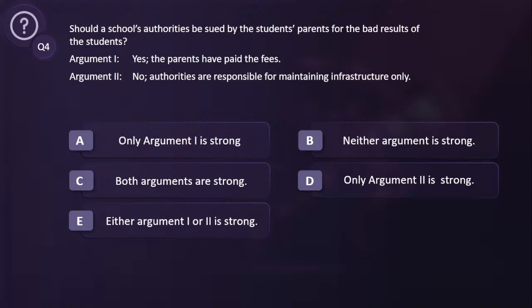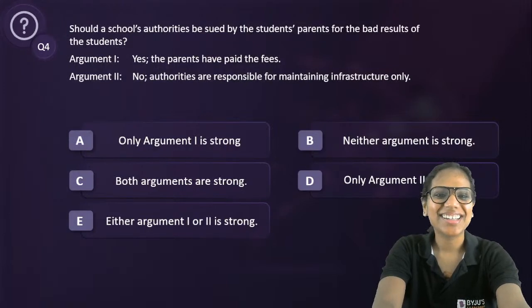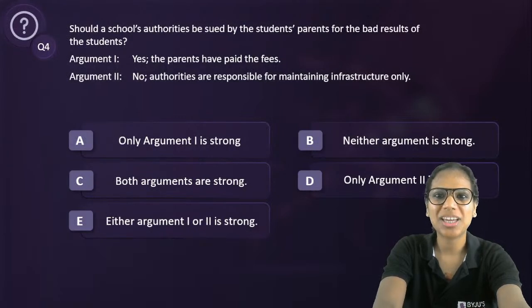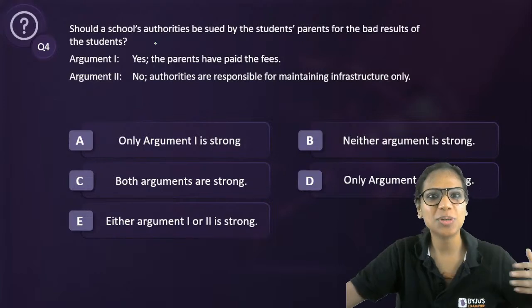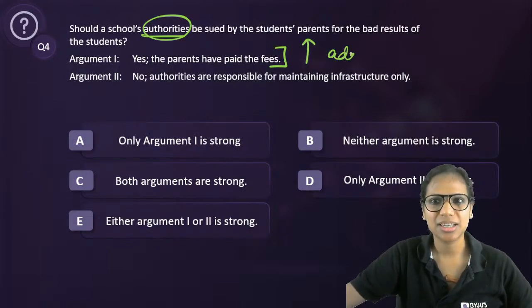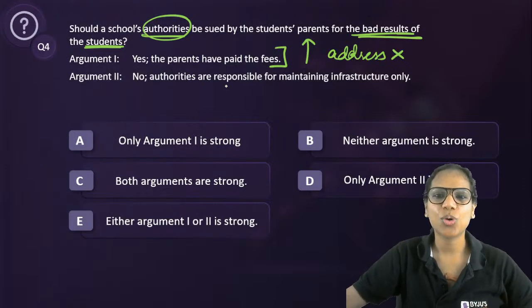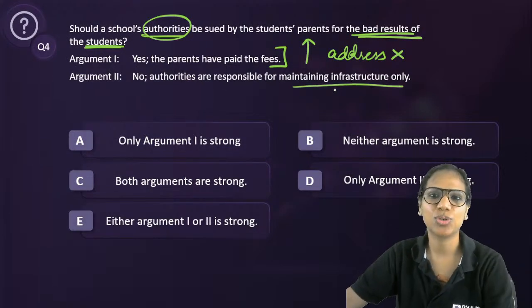All right. So, what did I tell you? That a strong argument is hard to refute. Okay, I'm back. So let's have a look. Now, if you look at this, yes, parents have paid the fees. Is that a reason enough for parents to actually sue the school's authorities? Not a reason enough, just because they've paid the fees. So this does not seem to address the problem at all, the bad results of the students. Eliminated.